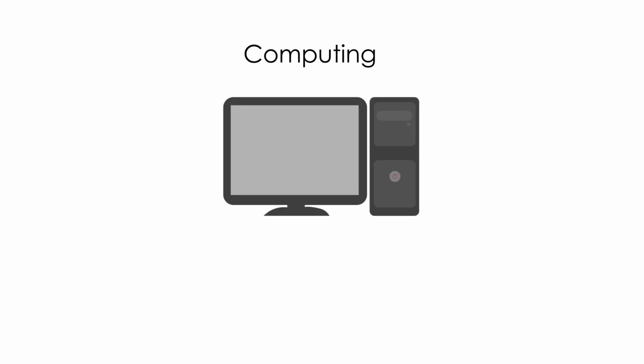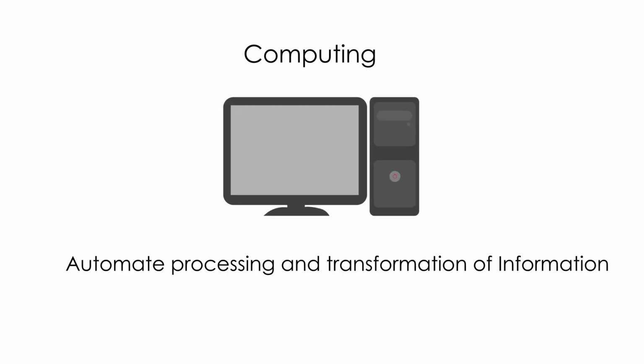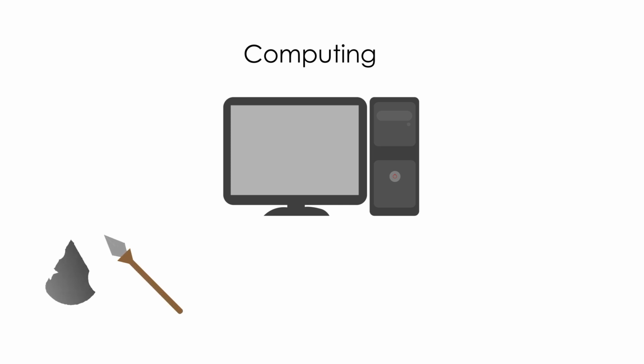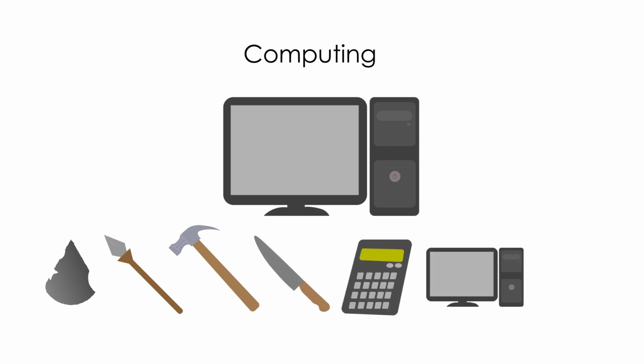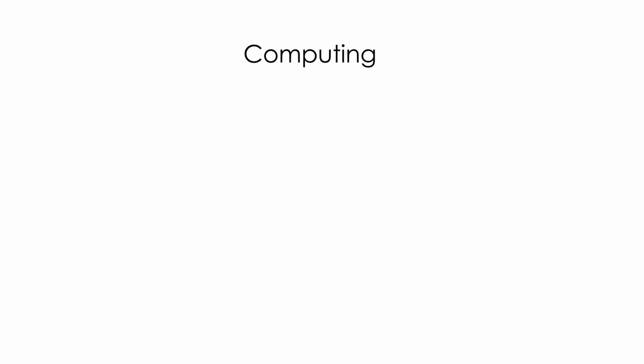Computing is a method by which we automate processing and transformation of information. Human beings have evolved to a level that they can develop tools to complete tasks efficiently with minimal effort, be it pointed stones, spears, hammers, knives, calculators, computers, to robots. They're all merely tools invented by humans to reduce their workload and automate certain parts of their tasks which is otherwise tedious to do manually.